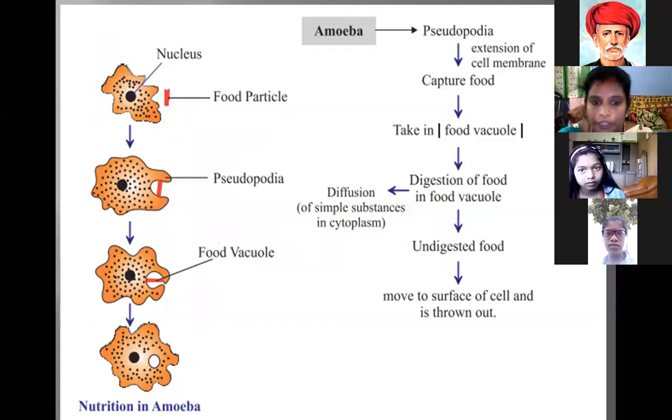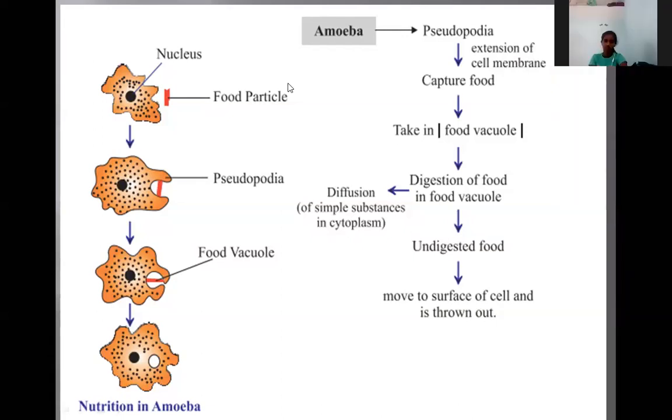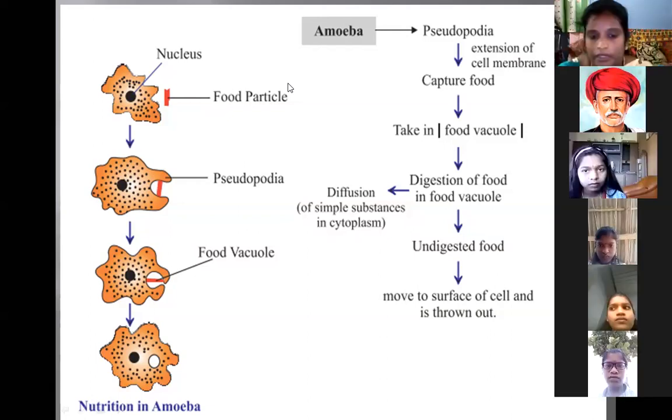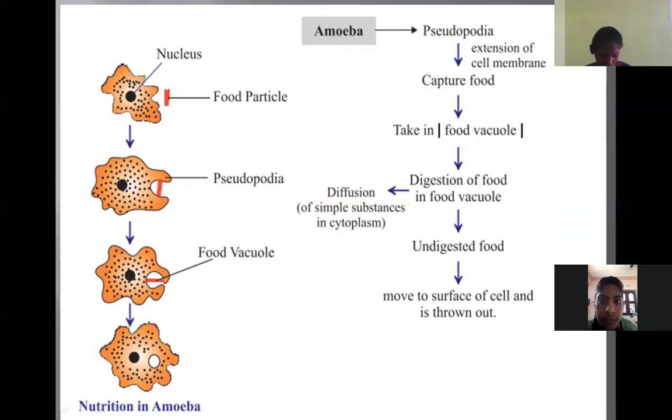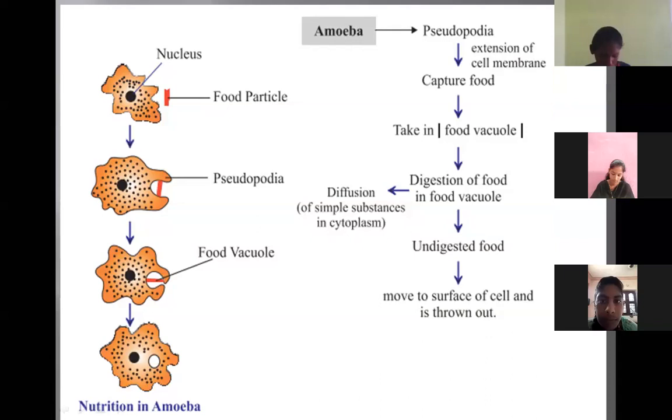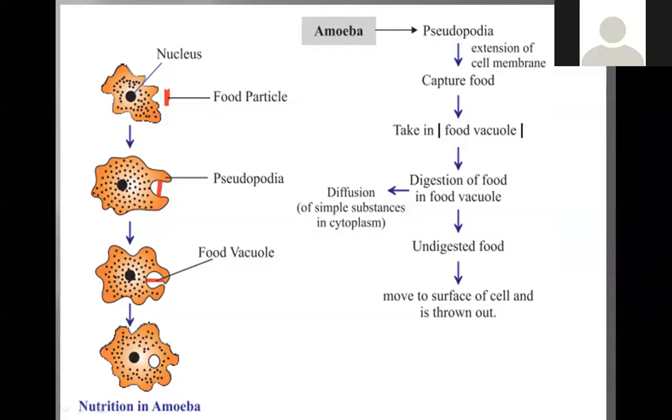The specialized part, the pseudopodia, is for intake of the food contents into the inside of the body. The nature of the pseudopodia is contraction and expansion. What is the pseudopodia? The main function is extension of the cell membrane. Extension means expand, and capturing food, which means searching for the food. And next, taking food into the food vacuole.